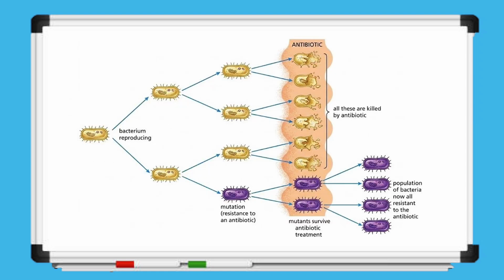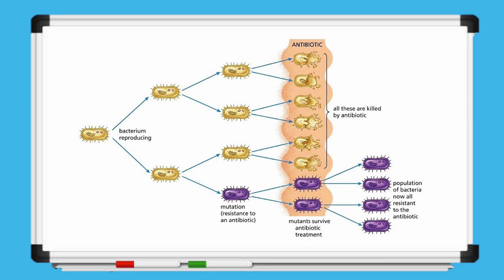As shown in the diagram, bacteria reproduce very quickly, and during reproduction random mutations can occur in the DNA. Sometimes these mutations produce bacteria that are resistant to an antibiotic. When an antibiotic is used, it kills the normal non-resistant bacteria. However, the bacteria that have the resistance mutation survive because the antibiotic does not affect them. These surviving resistant bacteria now have less competition, so they reproduce rapidly and pass the resistance allele to their offspring.